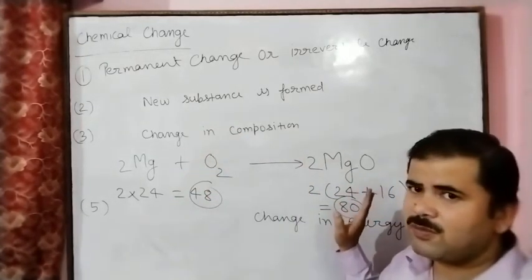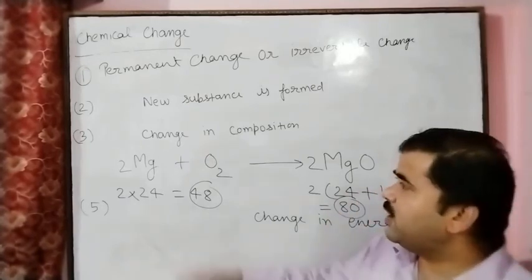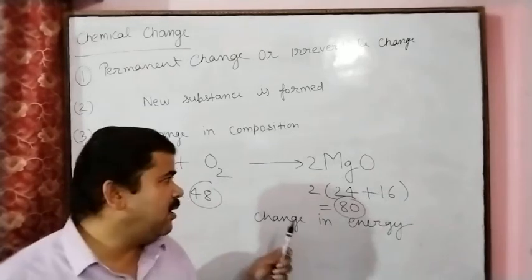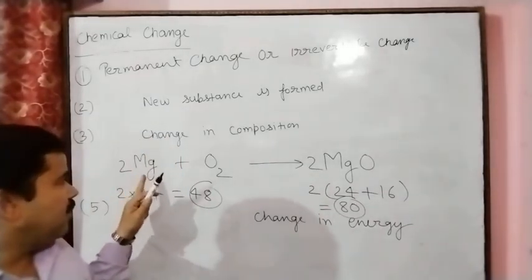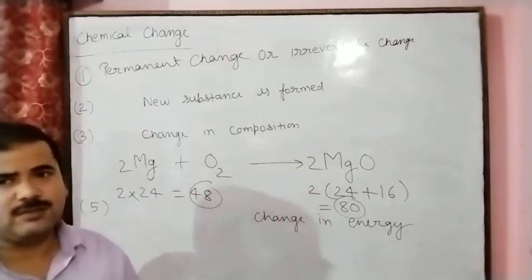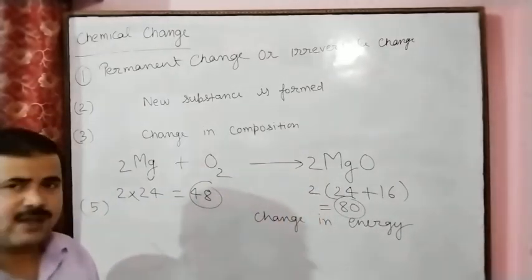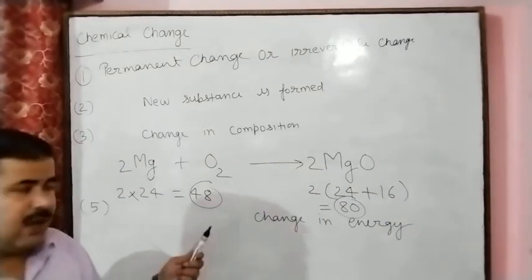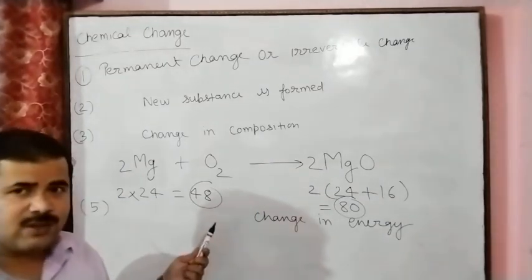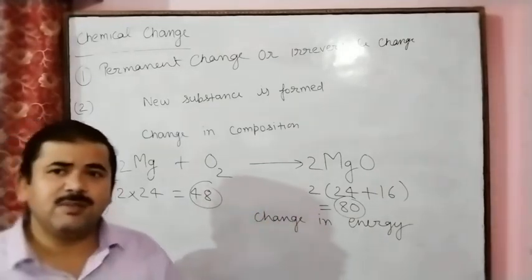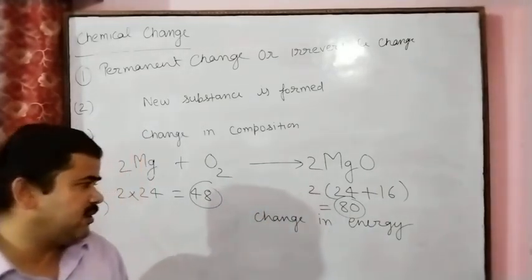No doubt. In a chemical change, if you compare magnesium and magnesium oxide, the mass changes, but once oxygen is also considered, the total mass of the reactants equals the total mass of the products.